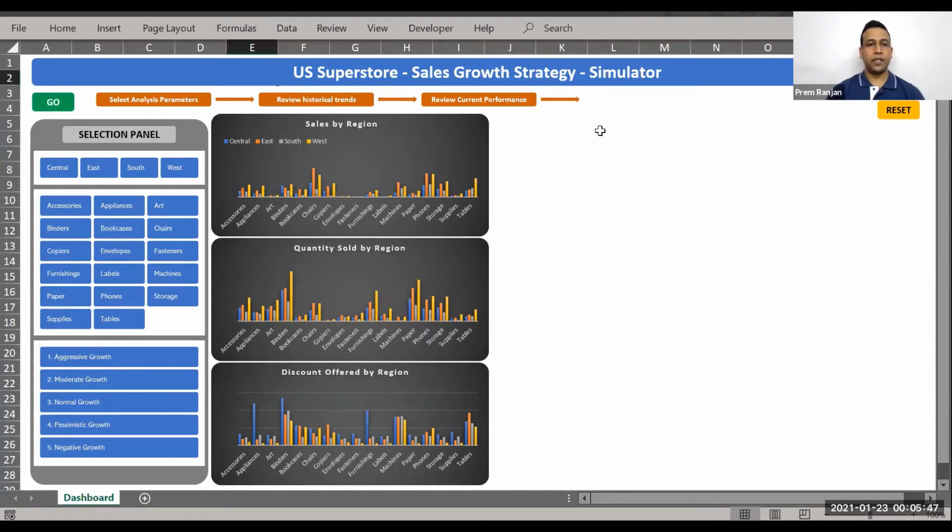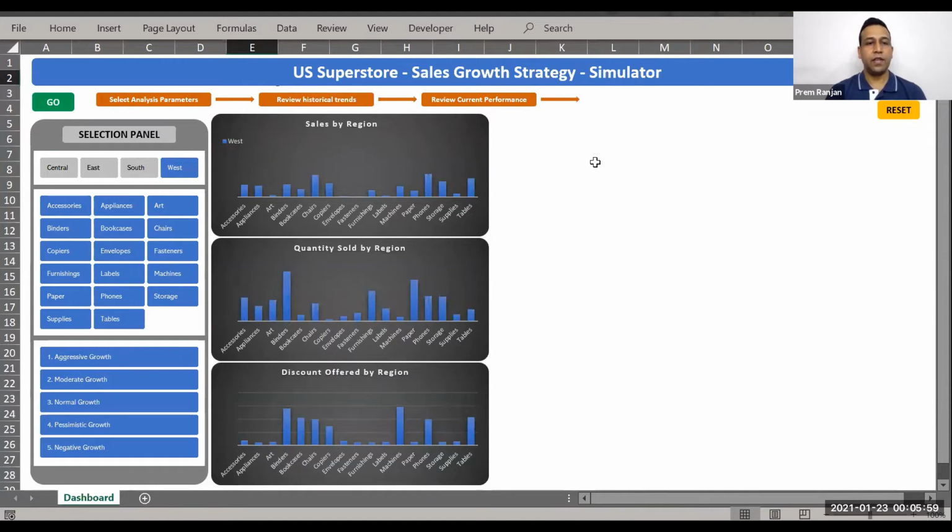Now let's make some selection to start the analysis. We will choose the West region for our analysis. On selecting the West region, the data will be sliced based on the region selected. Looking at this chart, we can clearly say the chairs, the phones, the tables, and the copiers are doing well in terms of sales. However, the discount offered on tables and the quantity sold are not that great.